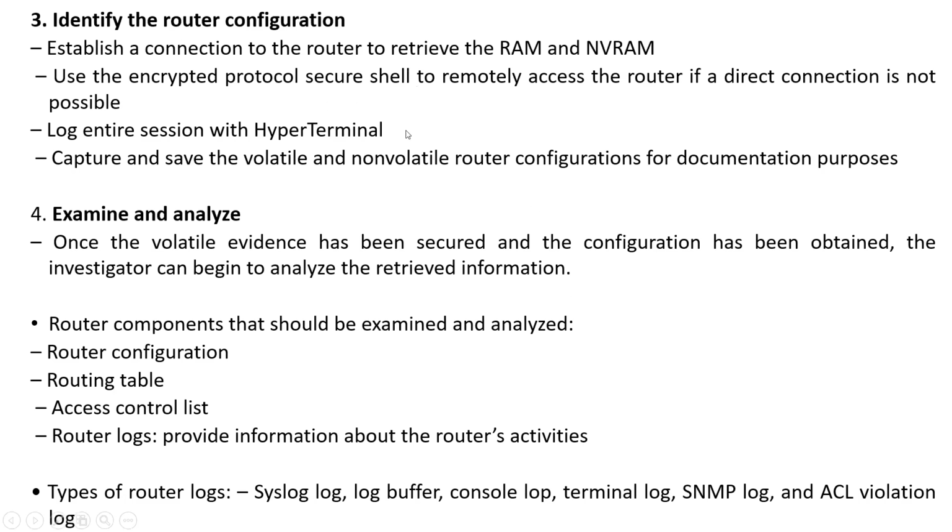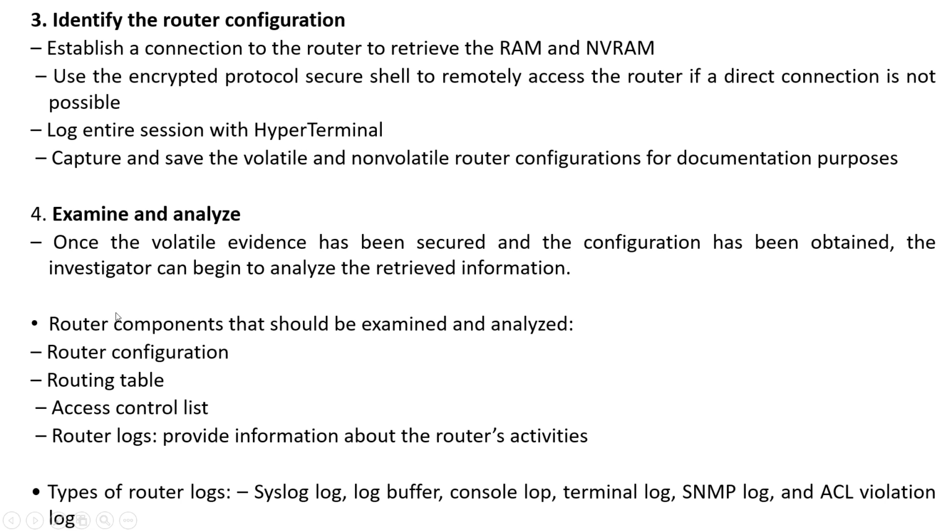Router configuration details can be gathered through RAM or NVRAM. NVRAM is non-volatile RAM, so it is not sufficient to gather only the information in the RAM; NVRAM is also that important. Then it is required to log the entire session with HyperTerminal and gather all the volatile and non-volatile router configurations.